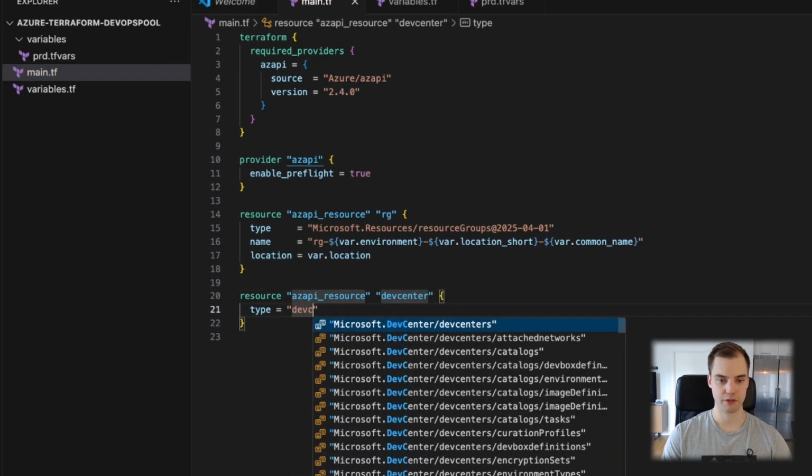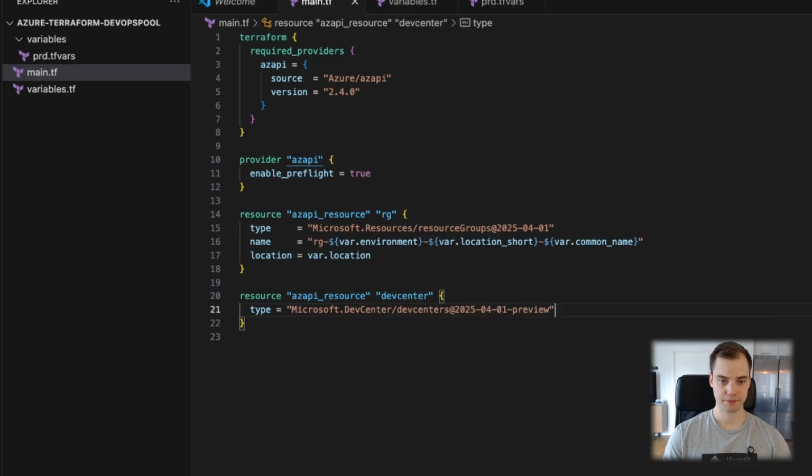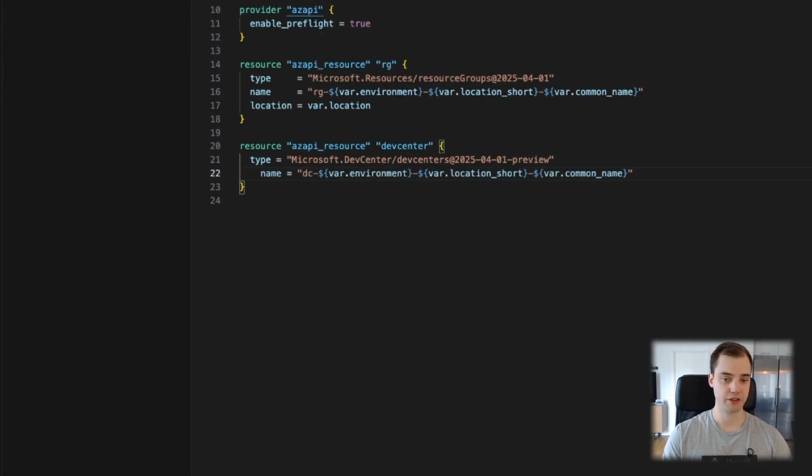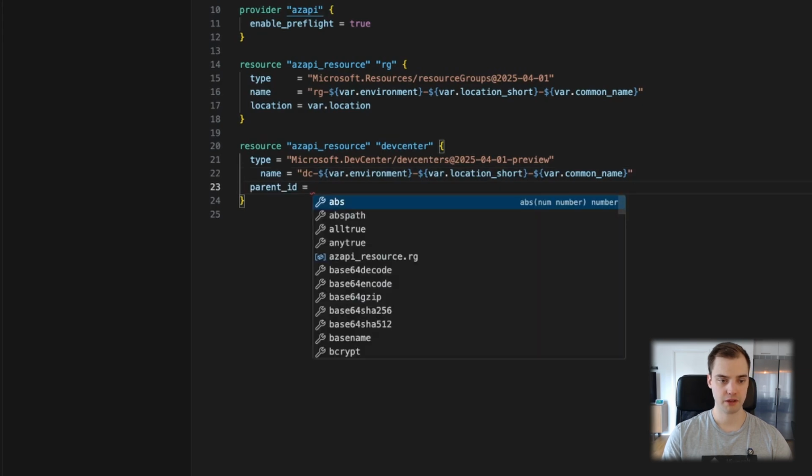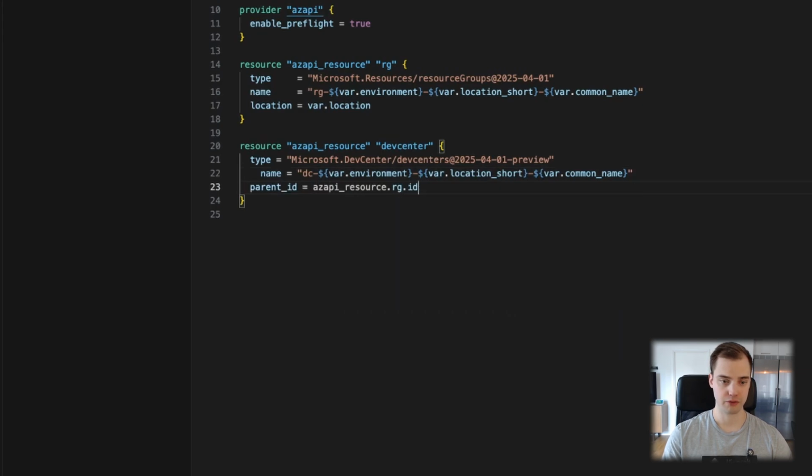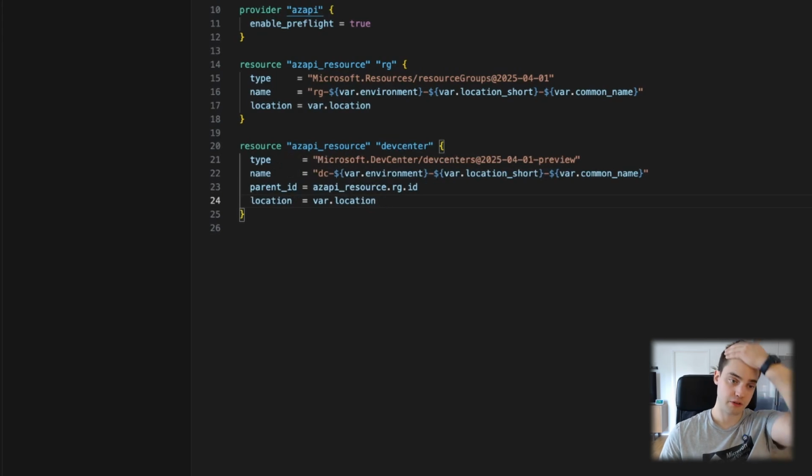So we'll just go ahead and call it Dev Center. The type is also a Dev Center. The name, I'm fine with the prefix DC. So Dev Center doesn't really have, at least if you read the CAF documentation, the Cloud Adoption Framework, I don't think this resource has a recommended prefix, but we will run DC, I guess it's fine. The parent ID in this case is the resource group we created. And the location is also Sweden Central, so that's all fine and good.